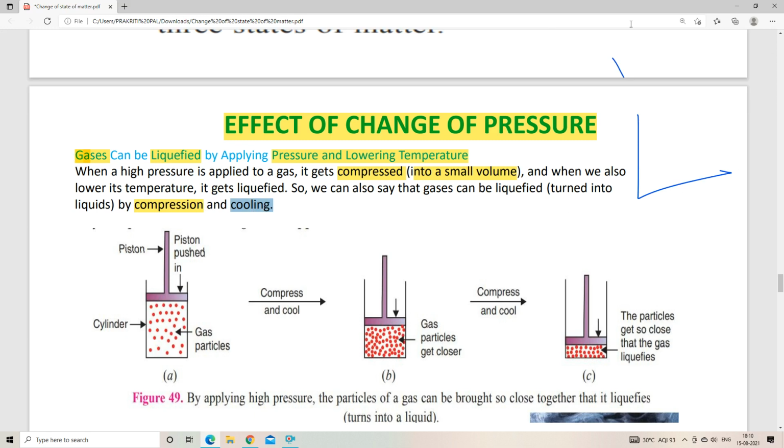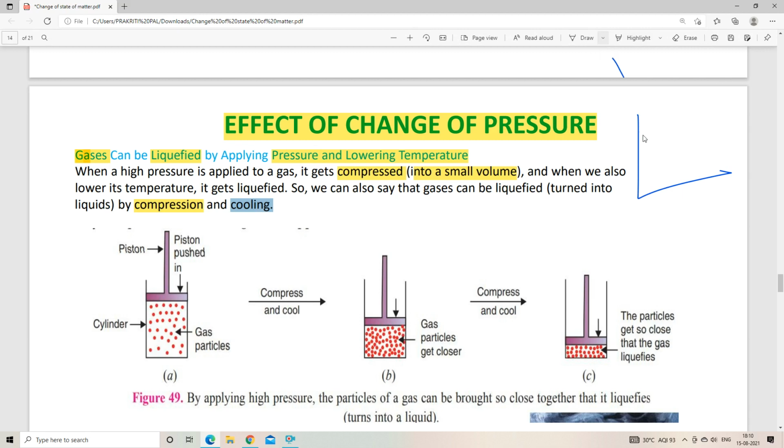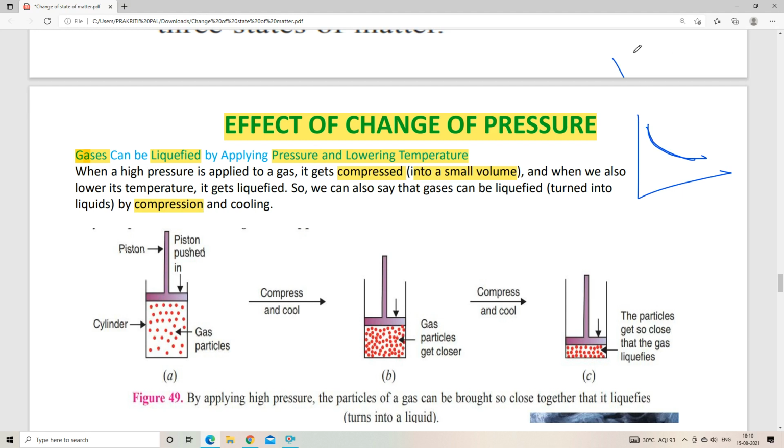Now here you can see the PV diagram. This is P and that is V. Whenever you increase the pressure, you can see the pressure is high, but the volume is low.